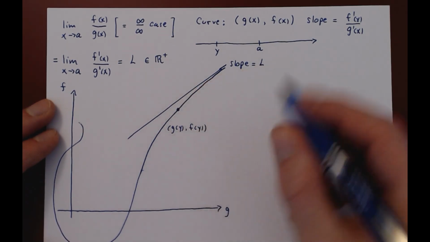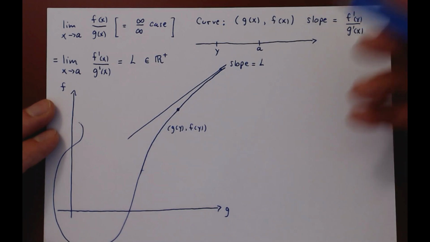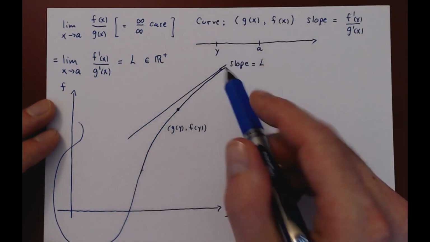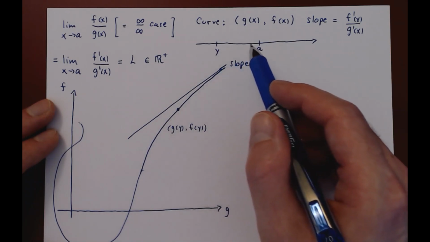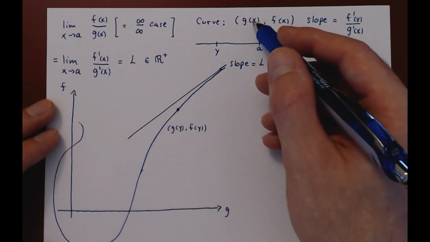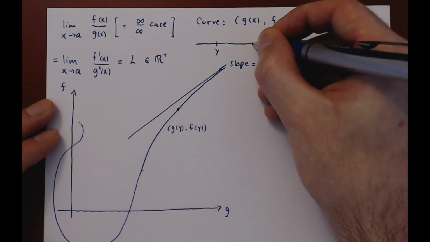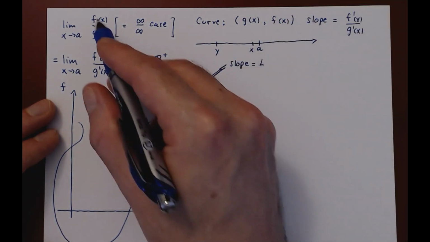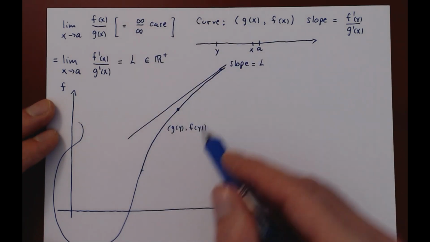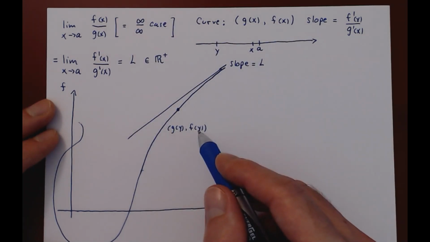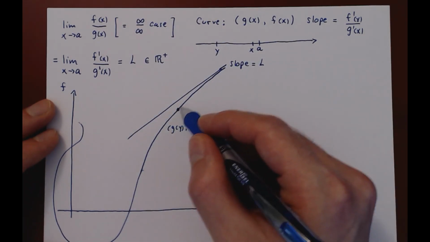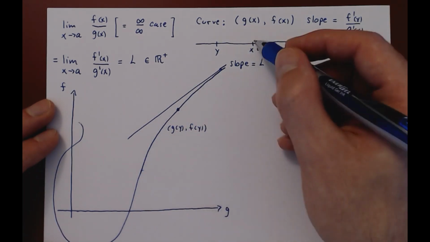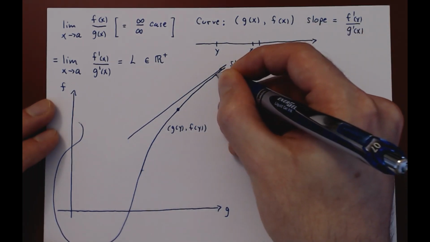And now let's take a second value, let's call it x, that is even closer to a. Again, we magnify here, but suppose y is really close to a, but we take x even closer to a. Since x is closer to a, both f and g are even bigger at x than they are at y, so this other point with the parameter x will be further to the right and up, say here.